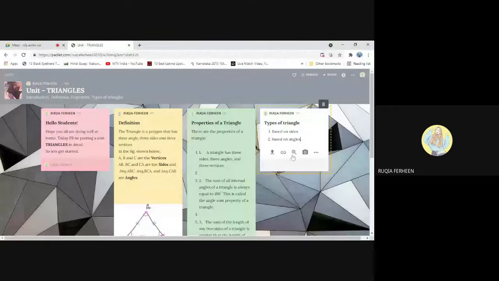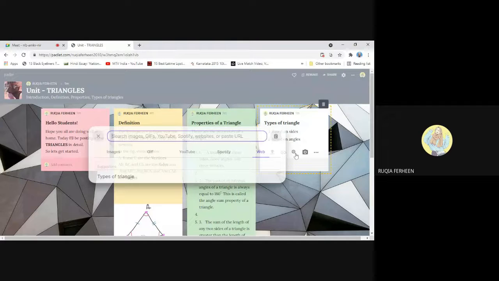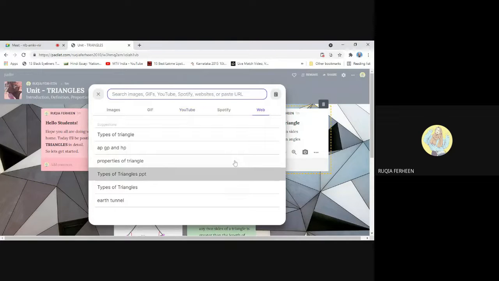If you want to upload an image from the web, then go to this Google. This is the third option, a magnifying glass with a web. Click on that button. You'll be directed to this page. Here there are many options: images, GIF, YouTube, Spotify, and web. Whatever you want, you can search it.